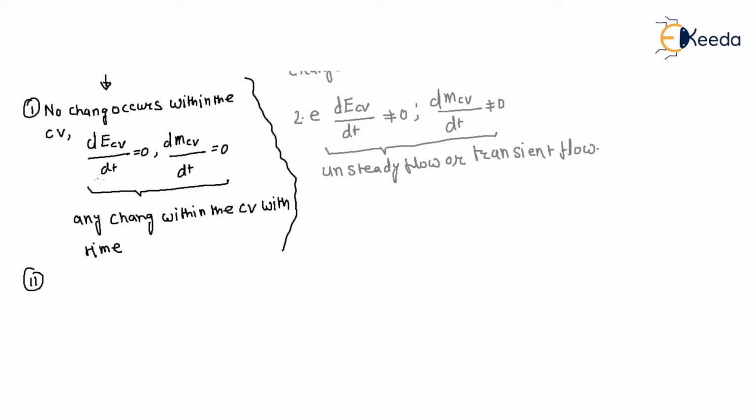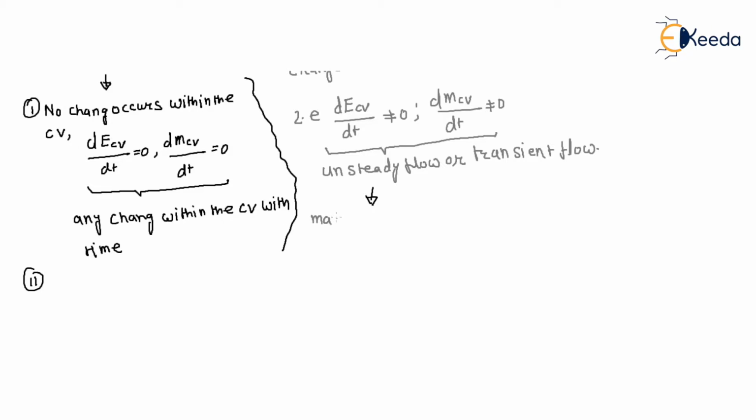Because in the steady flow process we don't bother about the change within the control volume, but during an unsteady or transient flow process we are also concerned about the change with respect to time within the control volume. When an unsteady flow process is analyzed, it is important to keep in mind the mass and energy contents of the control volume,